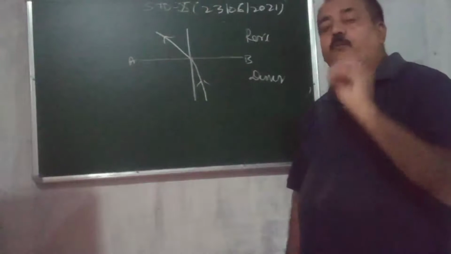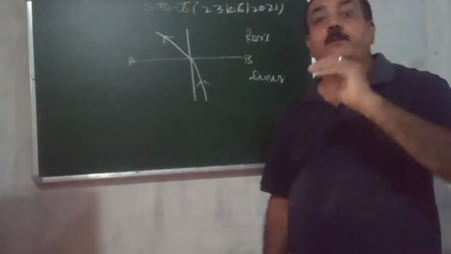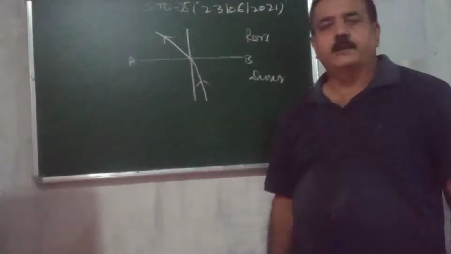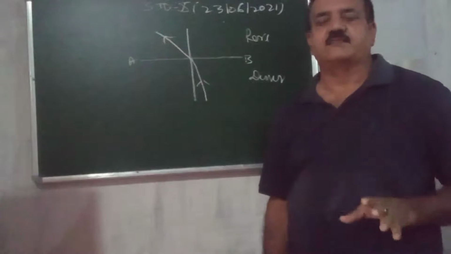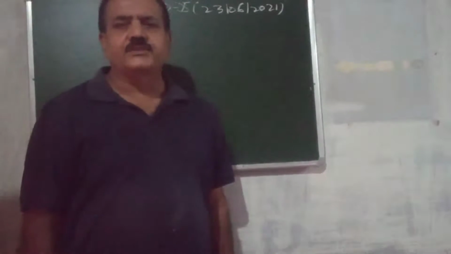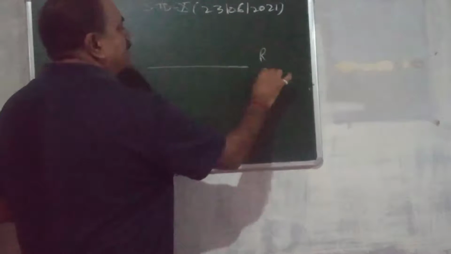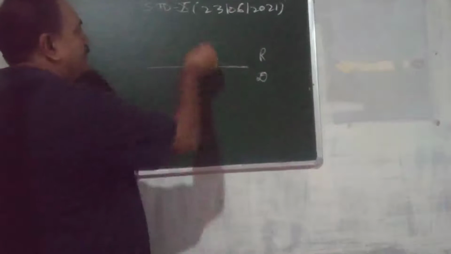Now, what are the conditions when refraction will not take place? The first condition: this is the separating surface, rare medium, this is denser. Now I am denoting by R and D. R means rare, D means denser medium.